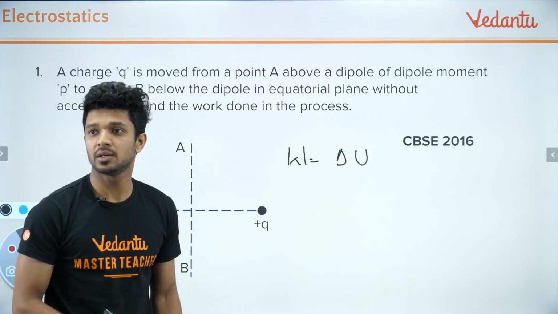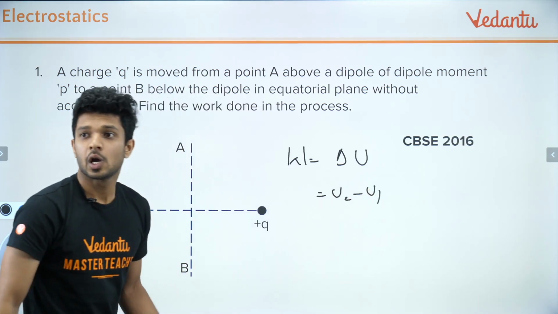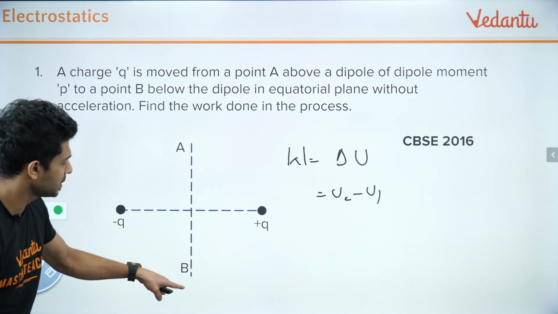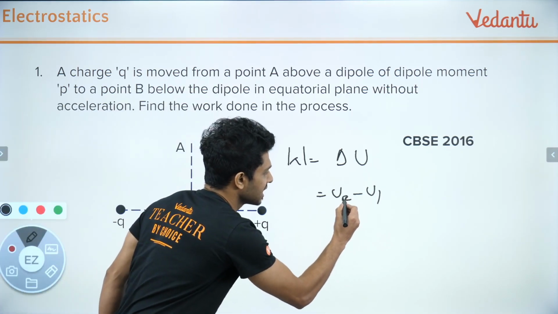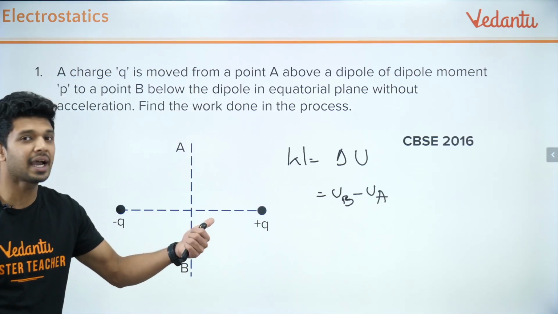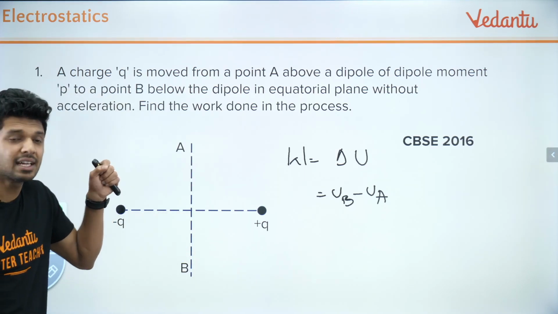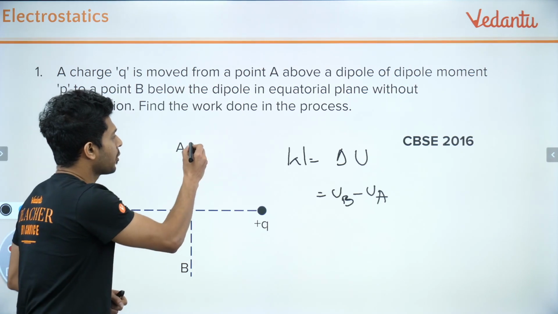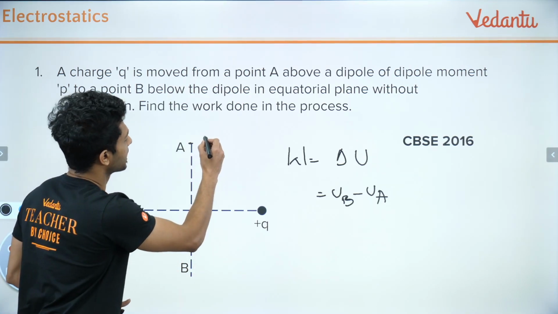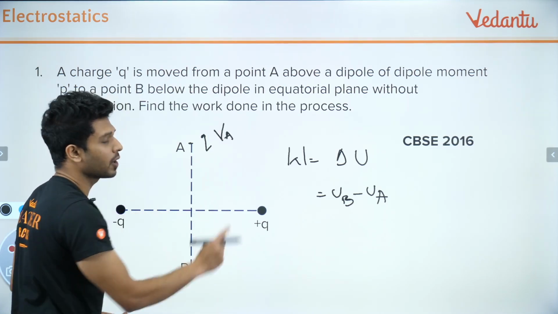Change in potential energy, which means U2 minus U1. What do you mean by this U2 minus U1? The potential energy at the point B minus the potential energy at the point A. So let us write it like that itself: potential energy at the point A minus potential energy at the point B. Now you have to tell me the value of potential energy at the point A. How will you write it? That will be equal to whatever charge you are keeping into the potential at that point, VA.